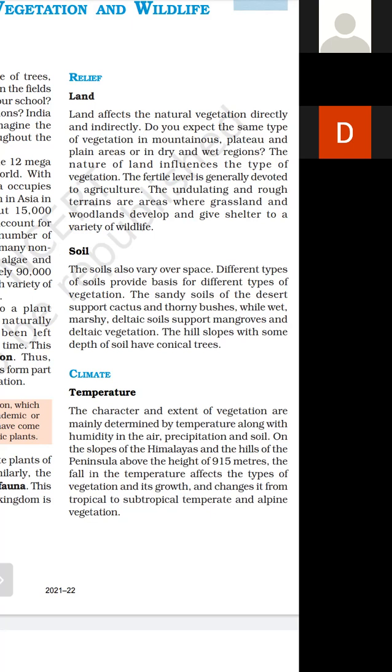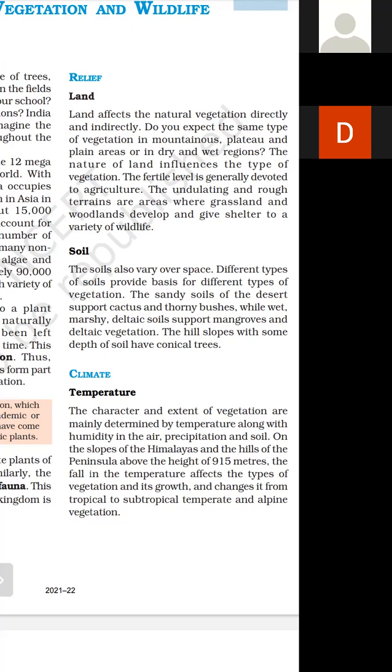वहाँ का जो temperature का fall है, ये आपके growth में भी काफी असर करता है. Which one? Vegetation के growth में. Right, it changes from tropical to subtropical temperate and alpine vegetation. So temperature along with the humidity in the air, precipitation and soil determine the nature and extent of vegetation of a region. Right. So this is temperature.